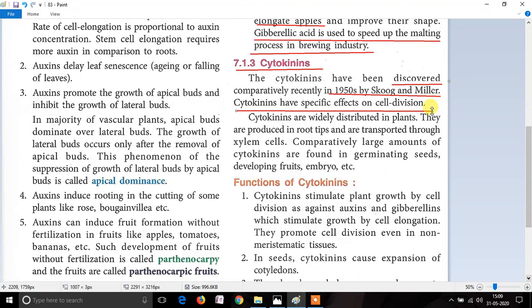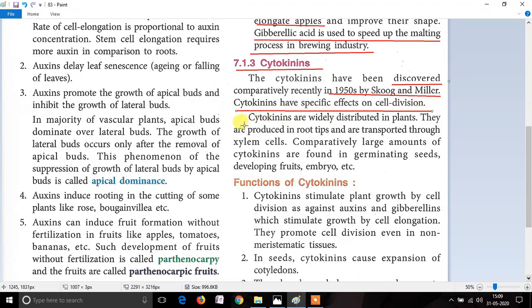In the previous videos, we have studied the functions of auxins and gibberellin. These two hormones were responsible for the elongation of the cell. But this third hormone, cytokinin, is helpful for cell division. One cell divides into two, two into four, and four into eight, and so on.